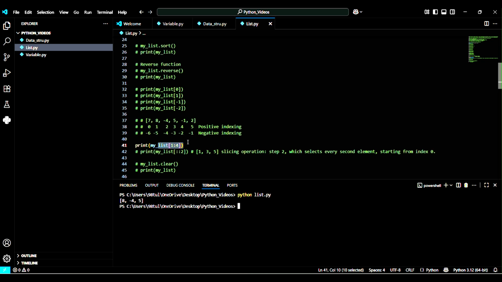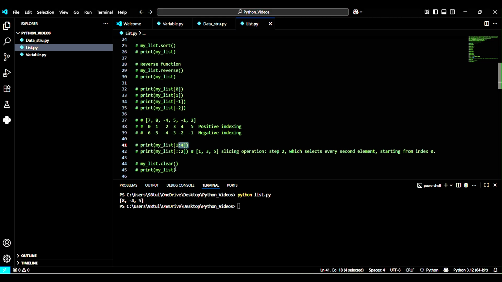So again, let me comment this line. Now when we want the output from this line, print within parentheses my score bar list with square brackets, within the square brackets double colon 2. That means it will start from the zeroth index and give us the values at the second index, fourth index, sixth index, and so on.